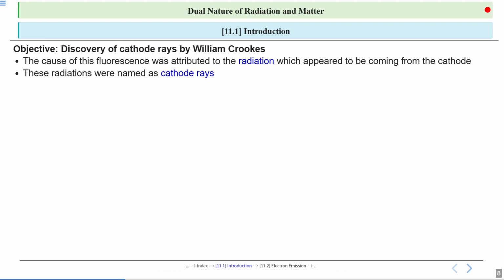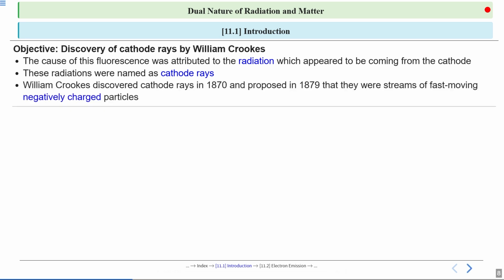These mysterious radiations were given a name, cathode rays. The term cathode rays simply refers to the rays or streams of particles that seem to come out from the cathode or negative terminal in the tube. In 1870, William Crookes found these cathode rays, and by 1879, he proposed that they were actually streams of fast moving negatively charged particles.